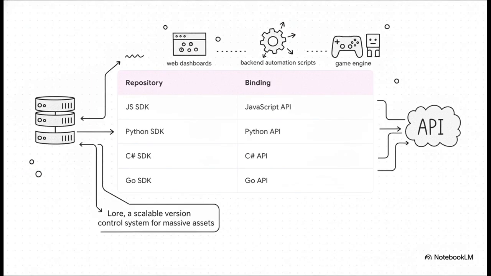But hey, you aren't limited to just Rust. Epic Games really designed this to be extensible, and the ecosystem already features dedicated SDK bindings for JavaScript, Python, C#, and Go. This means whether you're spinning up web dashboards, writing backend automation scripts, or integrating directly into a game engine using C#, there's an SDK ready and waiting for you to hook right into the Lore API.